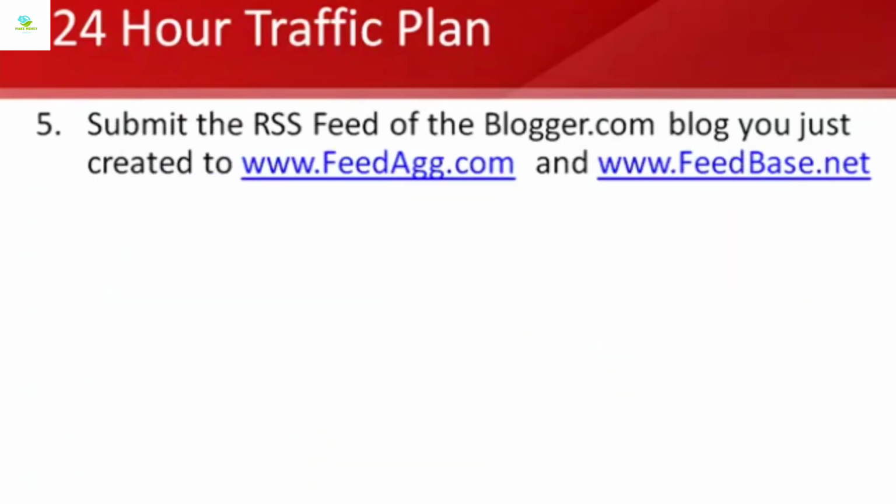Now the next thing you're going to do is, once you've created your first blogger.com blog post, you're going to open up the Blogger blog after you've reviewed it and make sure everything looks good. You're going to go ahead and look at the bottom of your Blogger blog for something called Posts Atom, and you're actually going to click on that, and it's going to bring up what's called an RSS feed. Now RSS stands for Real Simple Syndication, and it's basically a way for you to syndicate your content out to a variety of different websites at once.